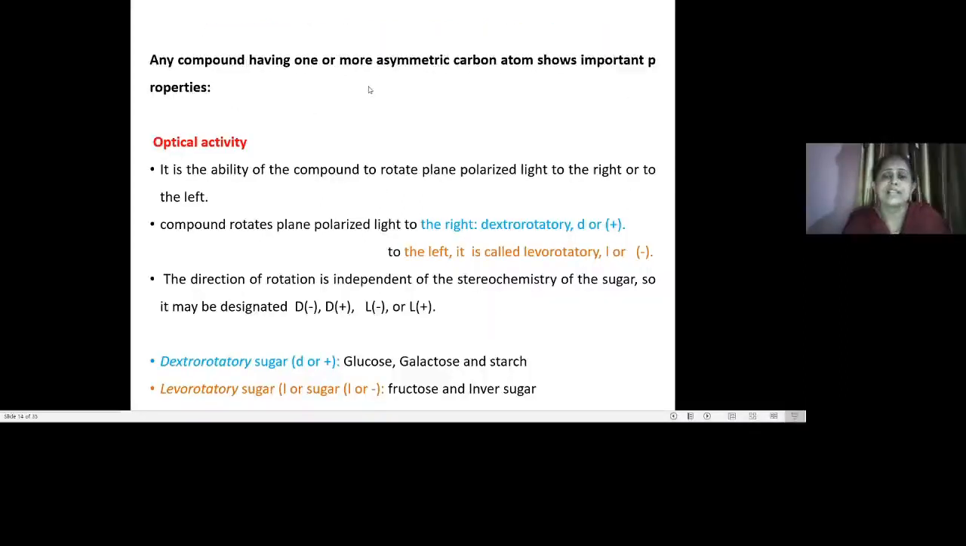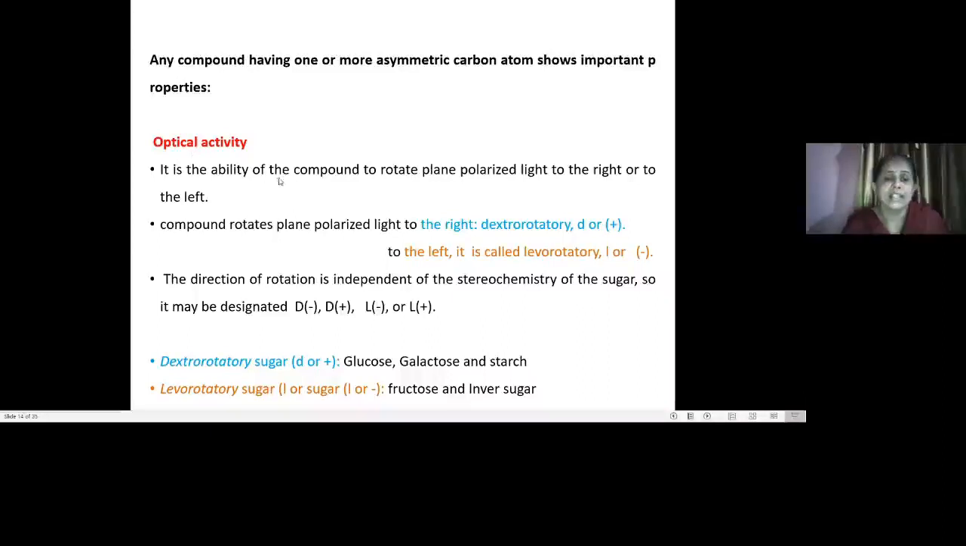Now apart from this, when there is a presence of this anomeric carbon, or you can say asymmetric or chiral carbon, it is going to have one or more different types of properties, and that is due to the presence of this chiral carbon. So what are those properties that we will see now? The first most important is optical activity. So what is optical activity here? It is the ability of the compound to rotate the plane polarized light either to the right or left direction.